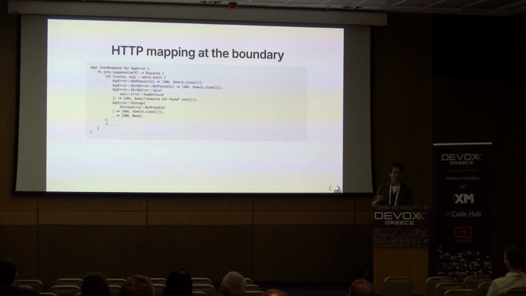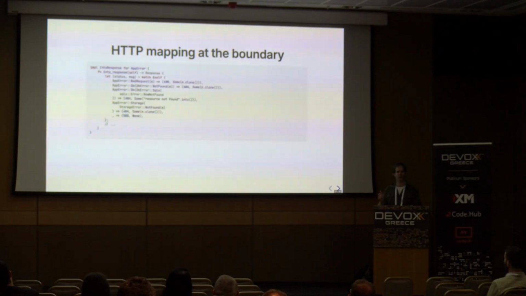Once we've got that, the final piece that we need is a way for us to treat app errors as HTTP errors. So we can say a DB error not found is a 404 regardless of where you express it. In Axum, we can do this by implementing an instance of the IntoResponse trait for that struct AppError.